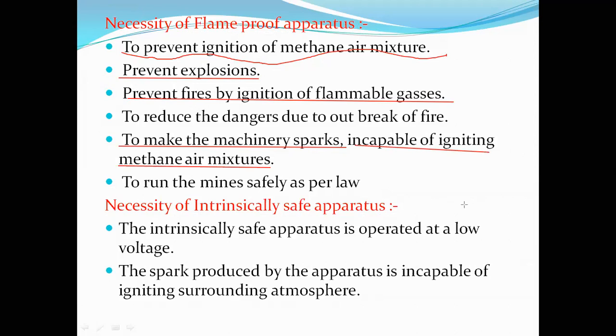The spark produced by the apparatus is incapable of igniting the surrounding atmosphere. Its intensity is less, so it will not cause any damage. That is what intrinsically safe apparatus is.